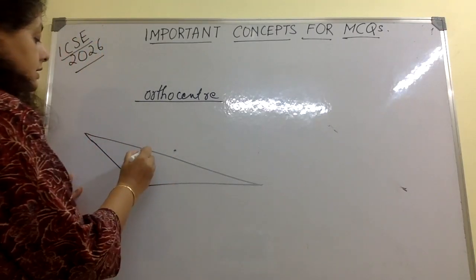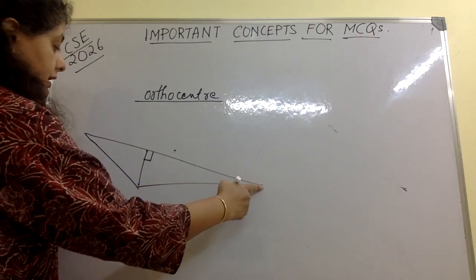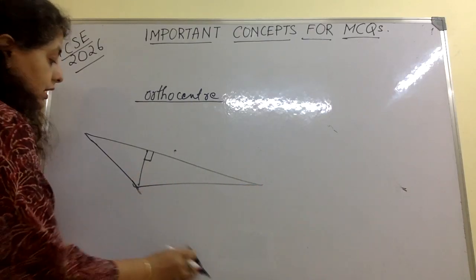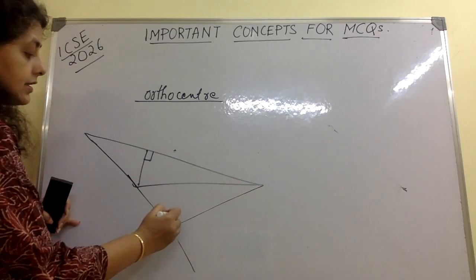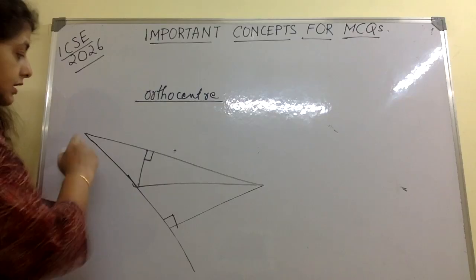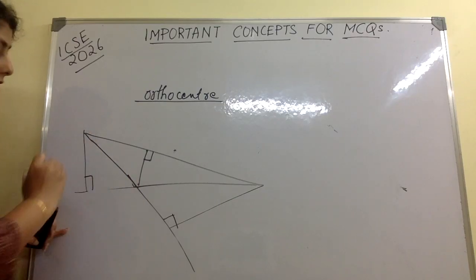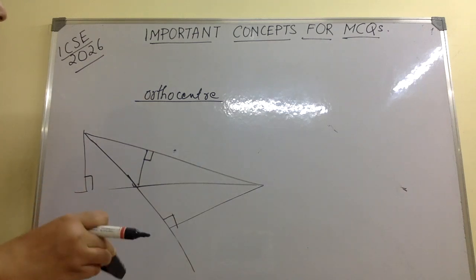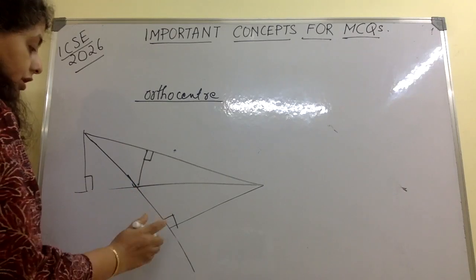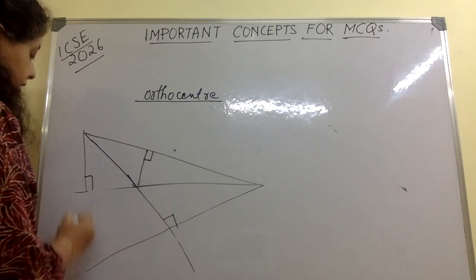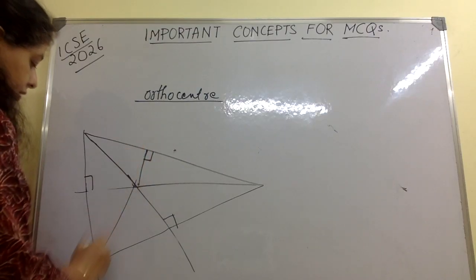Here this is the 90 degree line. If you want to draw the 90 degree line for this, you will have to extend this side and then draw the 90 degree line here. From this vertex also you will have to extend it, and then draw the 90 degree line here. So the point of intersection of the three altitudes: I extend this, and I extend this also.